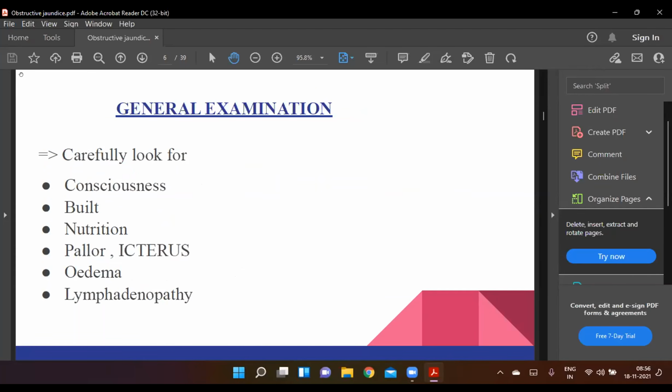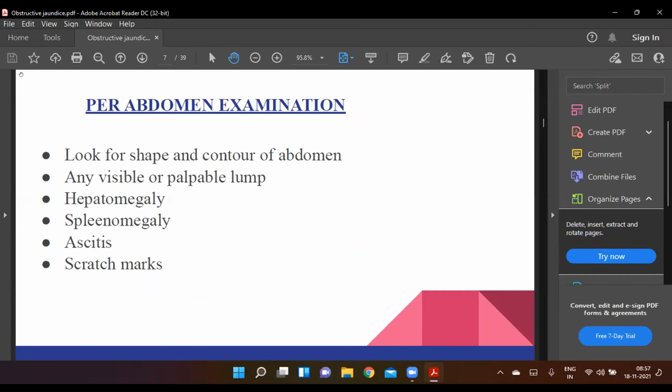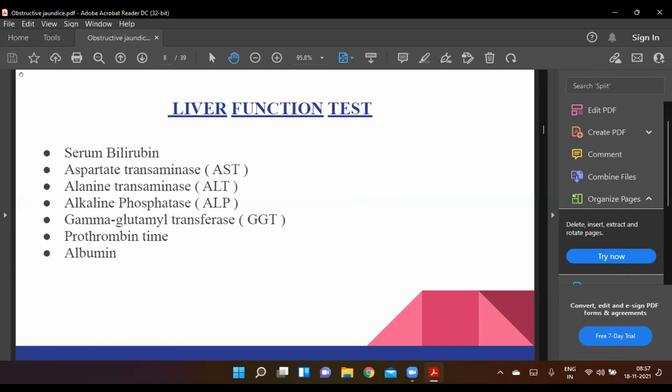We go for the general examination. We carefully look for the consciousness of the patient, the build, the nutrition status, the pallor, the icterus, the edema, and the lymphadenopathy. We go for the per abdomen examination. We look for the shape and contour of the abdomen, any visible or palpable lump, hepatomegaly, splenomegaly, ascites, and scratch marks.